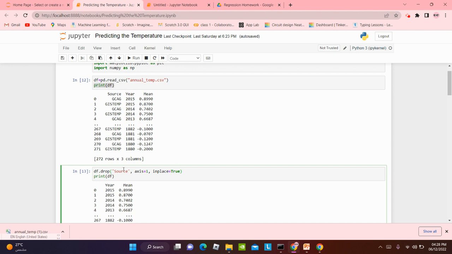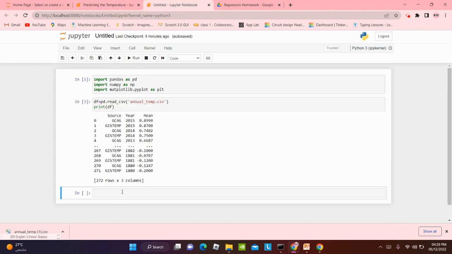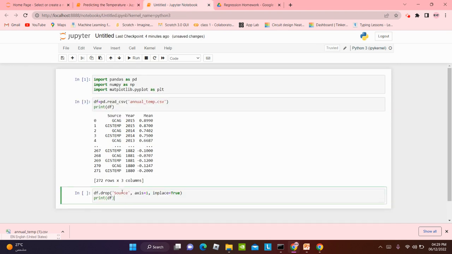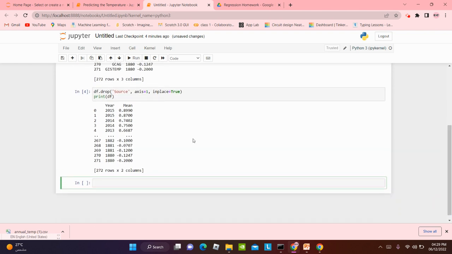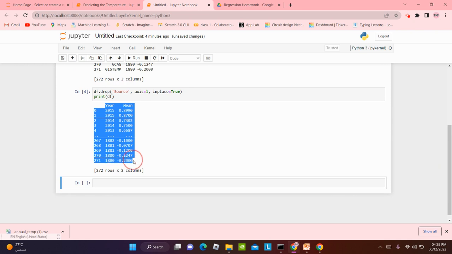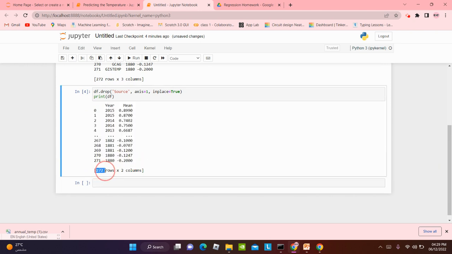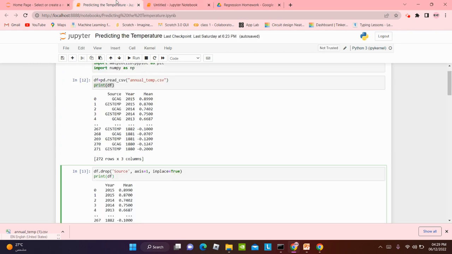We're again gonna print the data set. So here we're gonna drop source. Let's run it, and here we go, year and mean. So 272 rows and 2 columns now. Earlier it was 3 columns, but now it's 2 columns. Let's check out what's next.